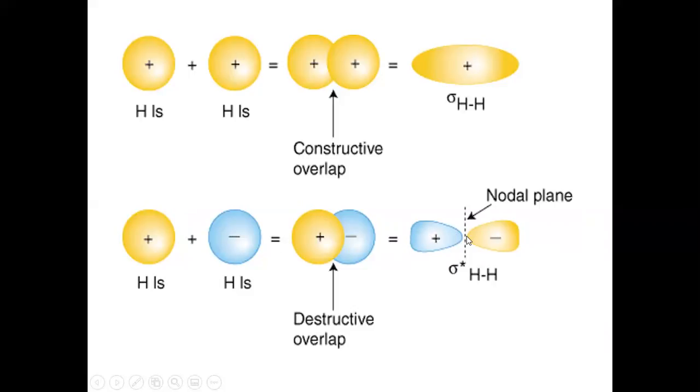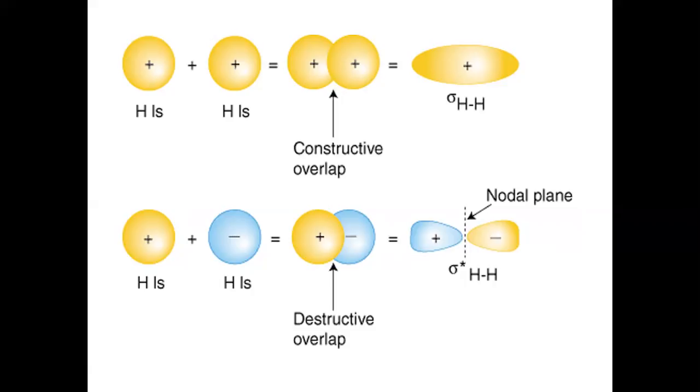Already I told you the electron density will be very less in the region between the nuclei. Actually, these signs don't represent the nuclei. These signs are given just to make you understand that this is a constructive interference and this is a destructive interference. Please don't mistake these signs for the nucleus.